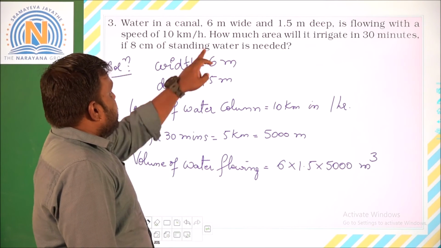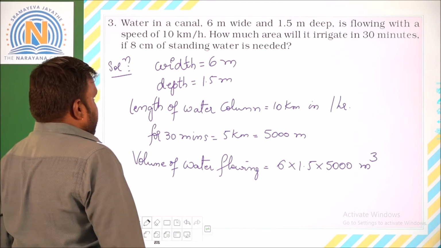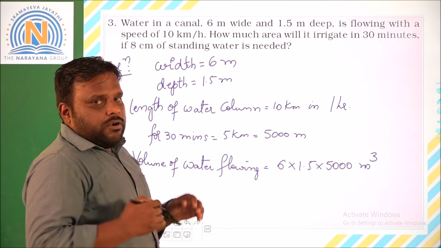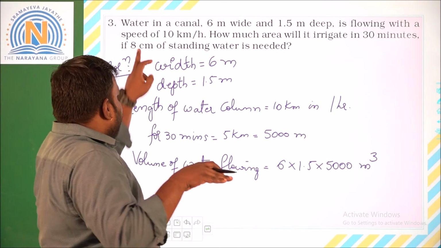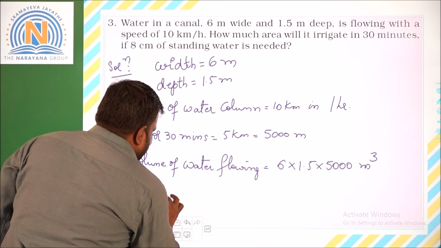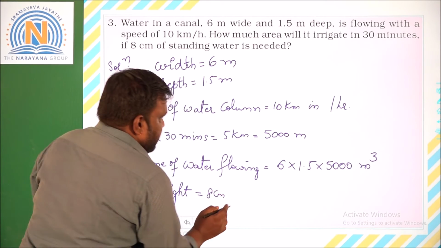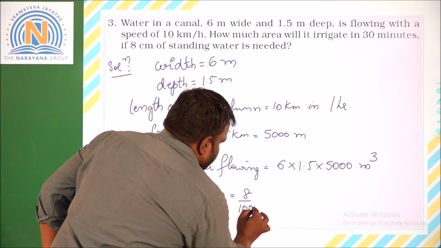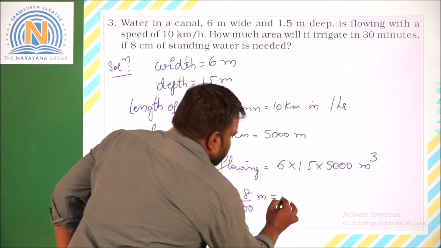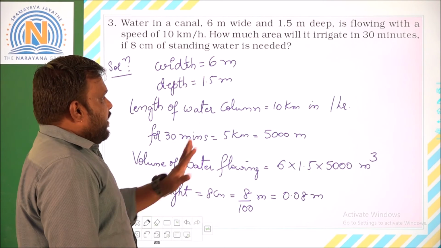If 8 centimeters of standing water is needed, that 8 centimeters of standing water will become the height of the water, right? So the height of the standing water is 8 centimeters. Since every dimension is in meters, convert this also. So 8 by 100, that is equal to 0.08 meters. Now we got the height also.